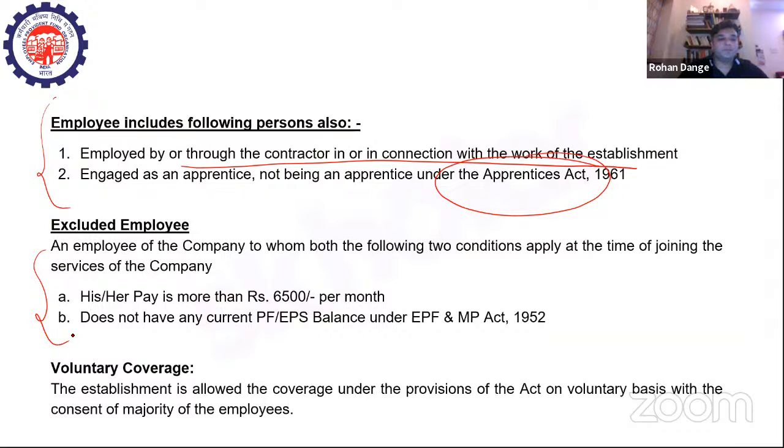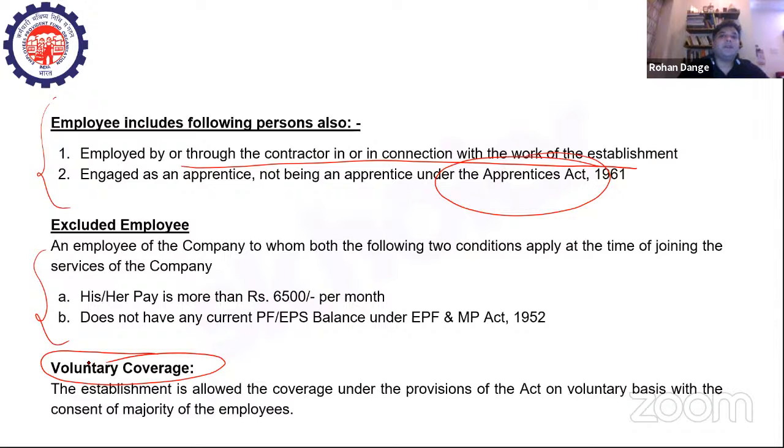Okay, now let's move on to understand what is voluntary coverage. Any organization or establishment is allowed coverage under the provisions of the act on a voluntary basis with the consent of the majority of the employees. That means it is a voluntary thing, right? Voluntary meaning if the majority of the employees within an organization want the benefits of this scheme, then the establishment has to align itself with the particular act and the provisions of the scheme.